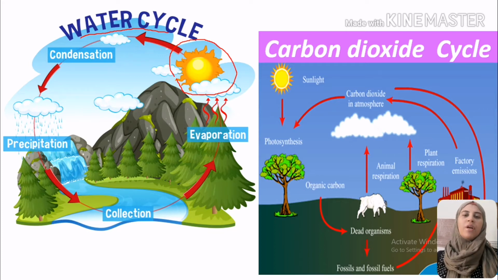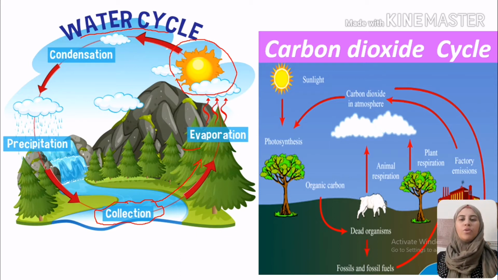The sunlight starts to heat water in lakes, oceans, seas and so on. By heating, the water will start to turn into water vapor.